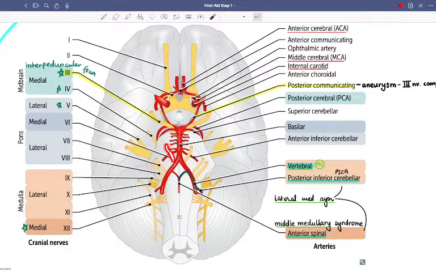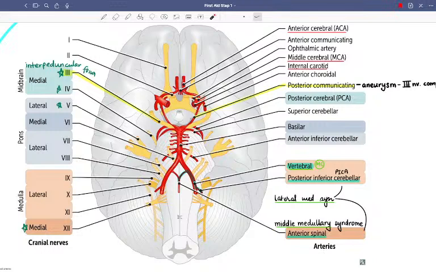This is your sixth nerve at the pontomedullary junction. The vertebral arteries join here to form the basilar artery, and the moment the basilar artery forms we have the anterior inferior cerebellar artery. From the middle, what comes is the seventh nerve.